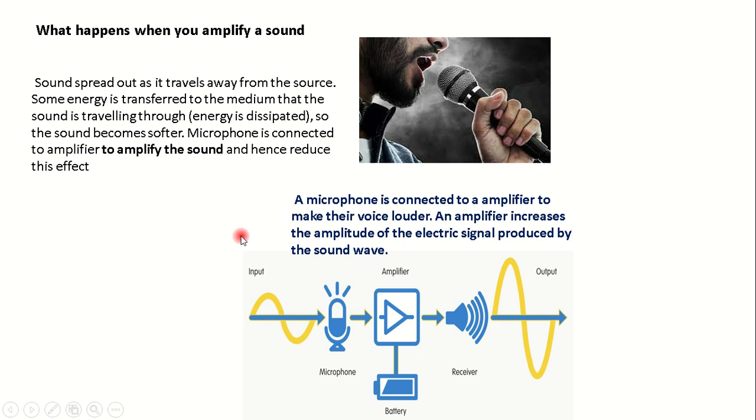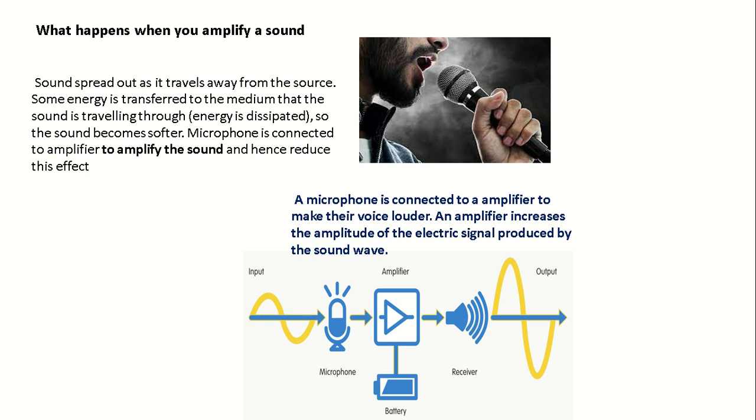If you are asked to speak to an audience, you may notice, without a microphone of course, that those at the back may not hear you clearly. This is because the energy is being dissipated, transferred to the surrounding, and most of the energy is lost. So the sound gets softer with distance.